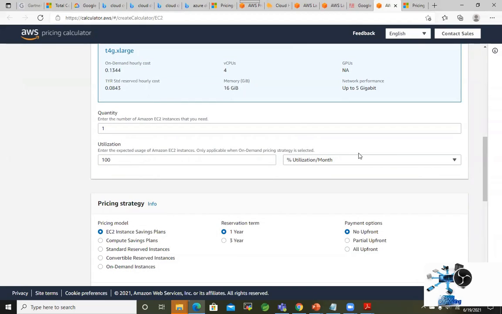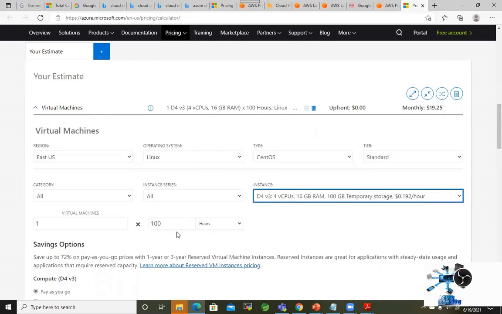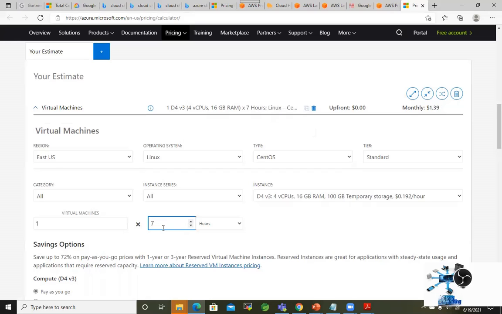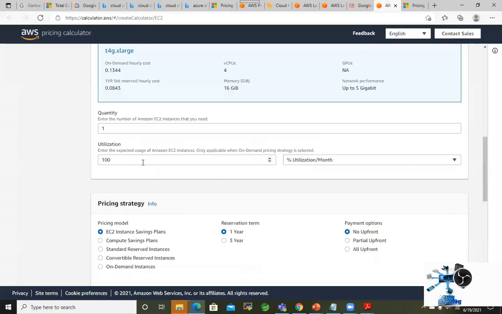Utilization per month 100% means it is always up. But here I have reduced it to 100 hours. If I want to make it all the way, I have to say at least 720 hours per month. So 720 means always up, because per day 24 hours, and 30 days comes to around 720. But here AWS also is utilizing 100%, meaning always up.